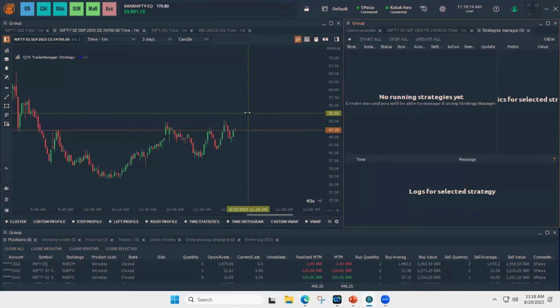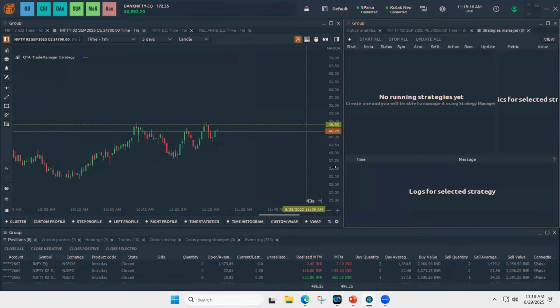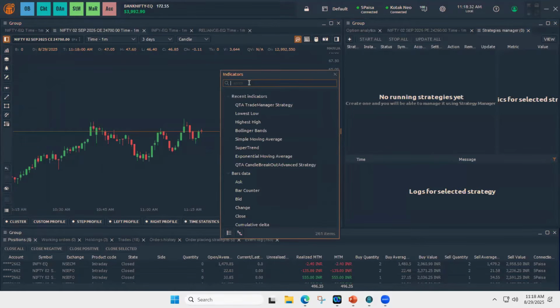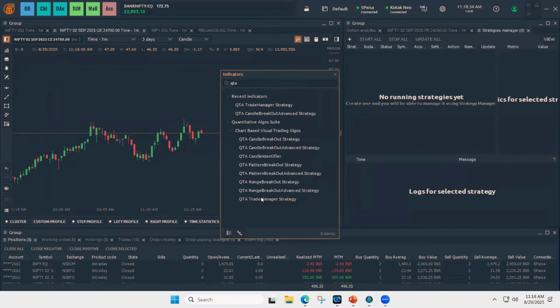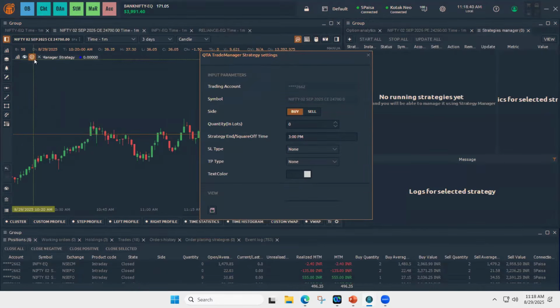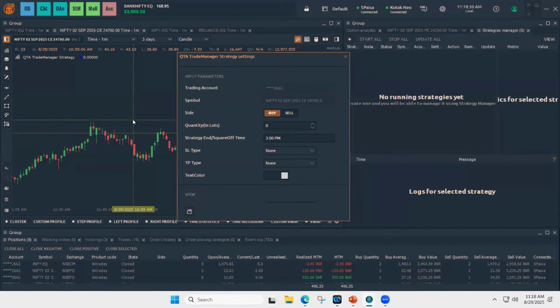And logs are enabled at every stage of the strategy, so that you'll know what you're doing. Our strategy supports candle intervals of 1 minute and above. So this is how you remove the strategy and add the strategy. Please make sure you're not removing the indicator, closing the chart, or doing any refresh while the strategy is running, to ensure that the algo runs smoothly.